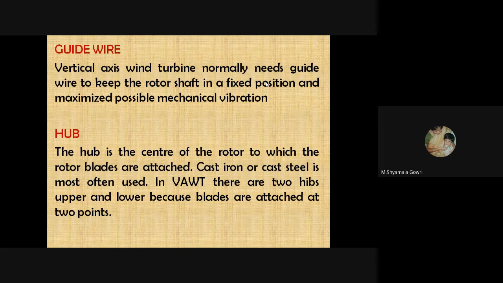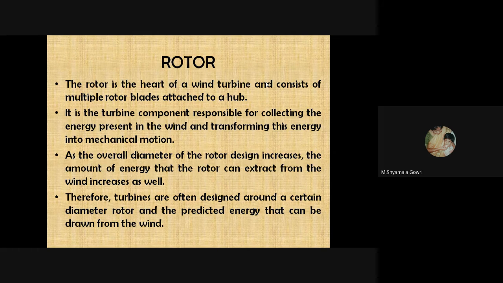So the guy wire: a vertical axis wind turbine normally needs a guy wire to keep the rotor shaft in a fixed position and minimize possible mechanical vibrations. Next is the hub. The hub is the center of the rotor to which the rotor blades are attached. Cast steel is most often used. In a vertical axis wind turbine, there are two hubs, upper and lower, because the blades are attached at two ends. Next, we will see the rotor.